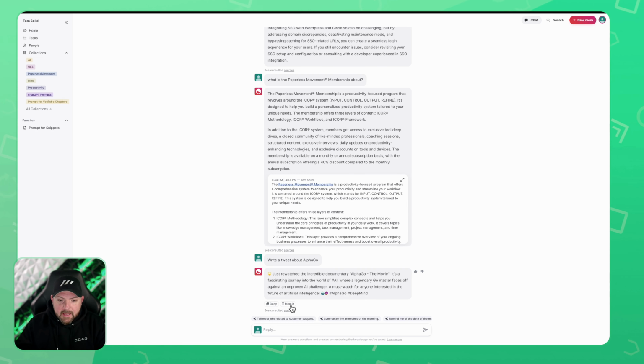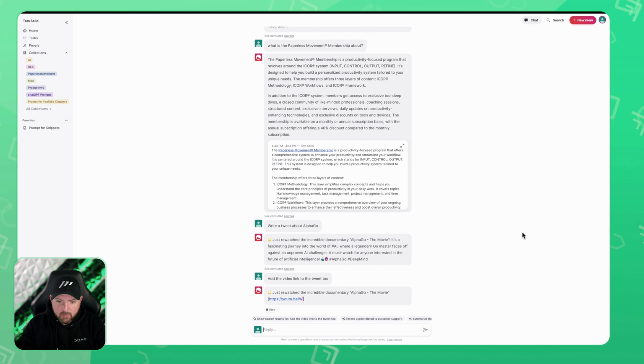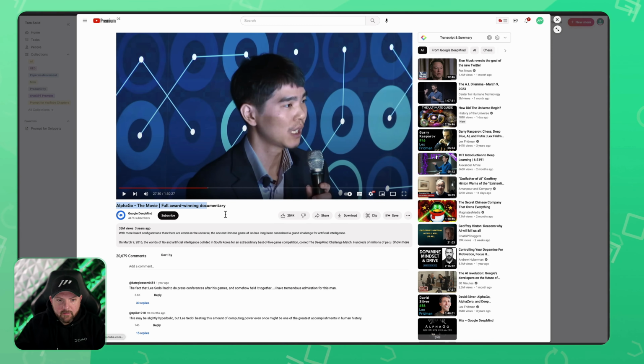And now what I can do, I can mem it. So obviously I can copy the text. Now I could go to Twitter and just read it, or I just can mem it. And now it's saved as a mem. I can view the mem and show it there. But now I could also refine the tweet and add the video link to the tweet too. And now let's see if it picks up the video link out of the mem. There we go. Great. And now let's see if this is the right one. Click, and there we go. It is the AlphaGo video.